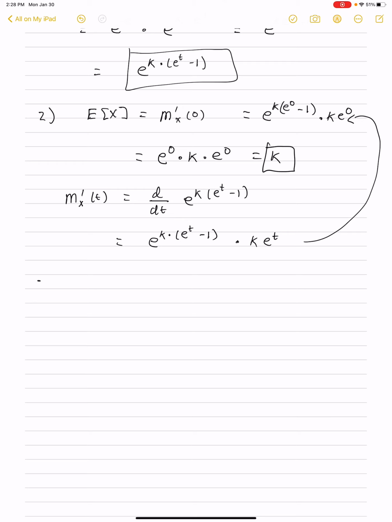Now, for the proof of 3, I'm not going to prove it, I'm just going to tell you that the variance of x is the expected value of the second moment, E of x squared, minus mu squared. Now, the expected value of x squared is the second derivative evaluated at 0, and the mean we know is k, and we have to square it. So all that you have to do is calculate the second derivative of the moment generating function, evaluate it at 0, and you'll be done.